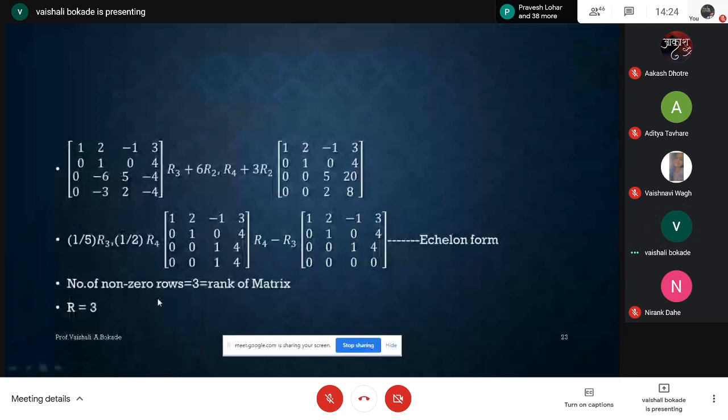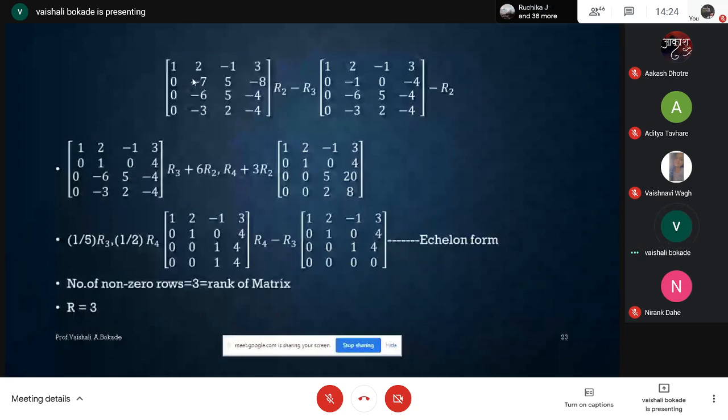So I require to convert the element at the 2,2 place to 1, so I am going to use R2 minus R3 to convert this element minus 7 to 1. Some of the students may want to use something else, they can, but remember that you have to use only R2, R3, R4.